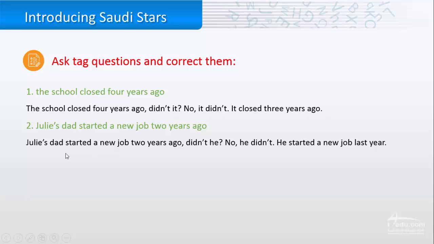Julia's dad started a new job 2 years ago, okay? Julia's dad started a new job 2 years ago, didn't he? So again, we used didn't because the verb is in the past, started, and he because we are asking about the father, okay? So the answer, no, he didn't. He started a new job last year.